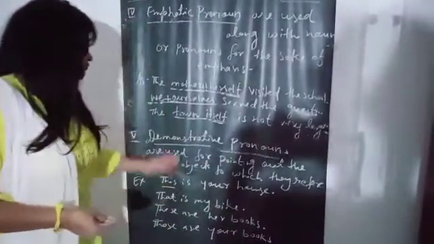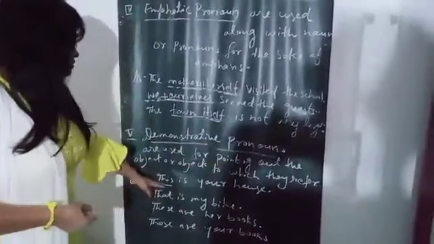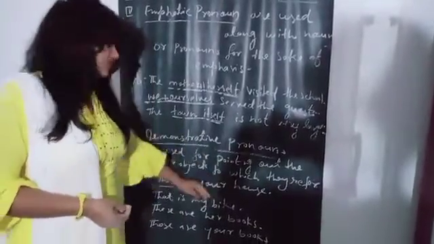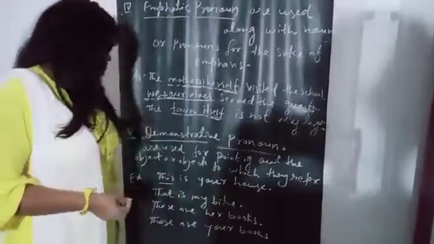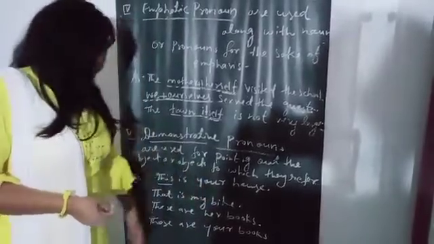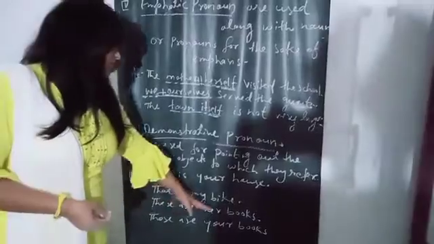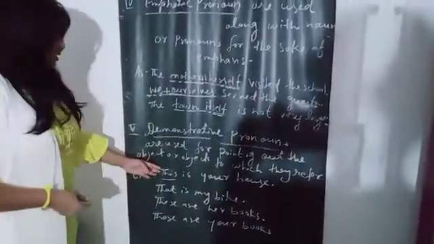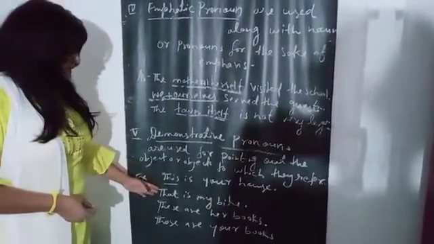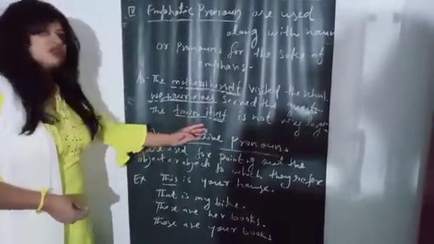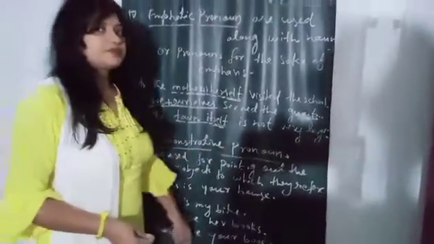Here are examples of demonstrative pronouns. This is your house. That is my bike. These are her books. And those are your books. So this, that, these, those are examples of demonstrative pronouns.